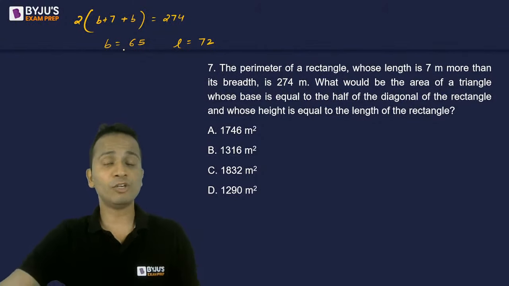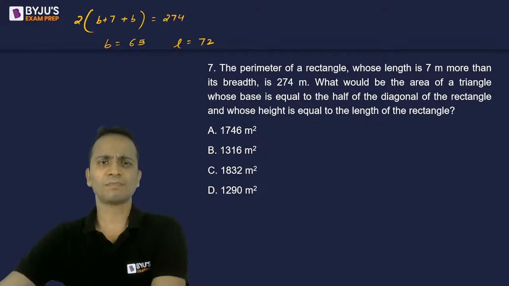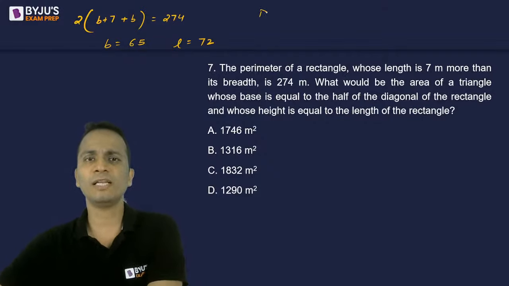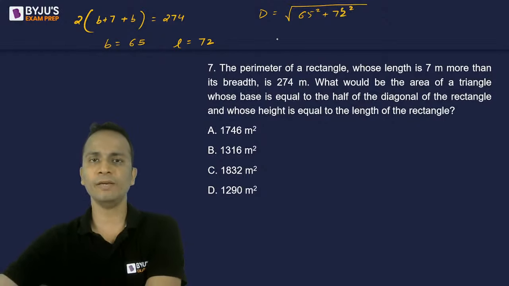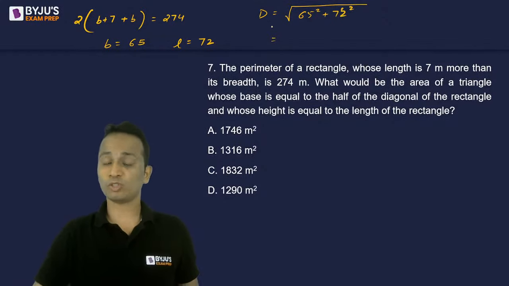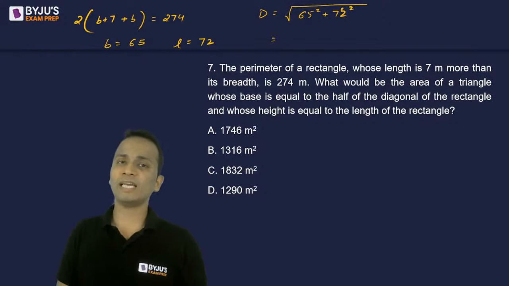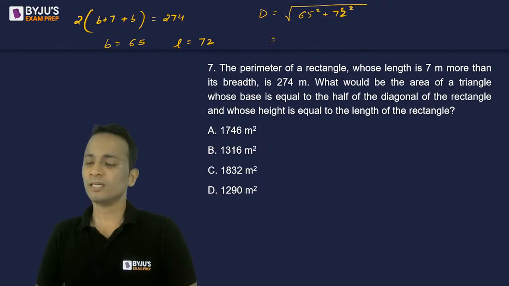So now we need to find out the length of the diagonal. Okay? So the length of the diagonal, let me call it D, is equal to under root of 65 square plus 72 square. Okay? 65 square plus 72 square. So can anyone write the length of the diagonal of this rectangle?